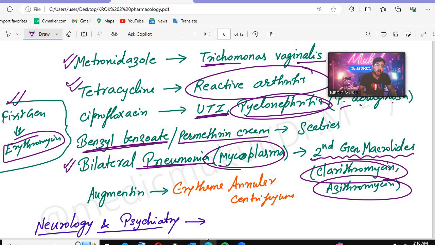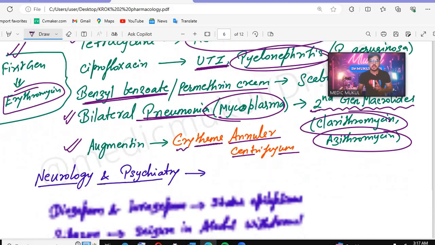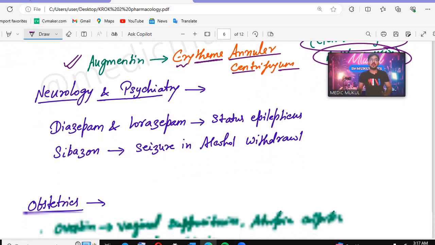Then remember, they can also use augmentin, and augmentin is the drug of choice in erythema annulare centrifugum. Okay, so I hope you will remember this. After that we will go for neurology and psychiatry.